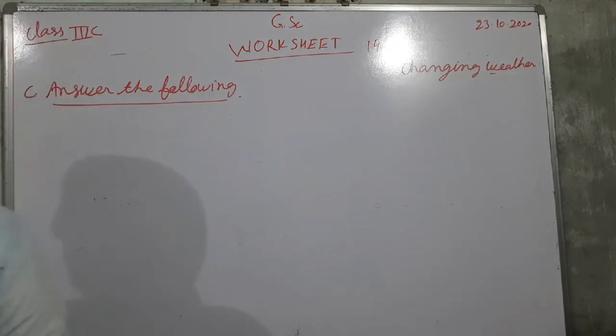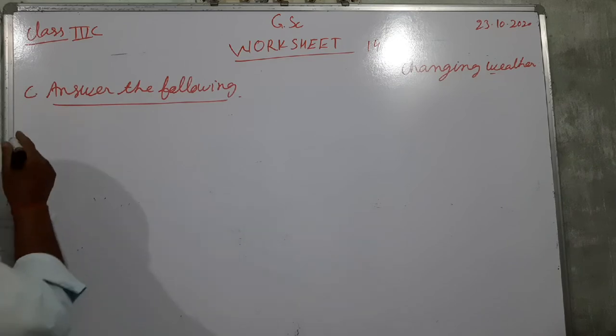We are writing the first question: What factors cause the different kinds of weather? So, answer first.